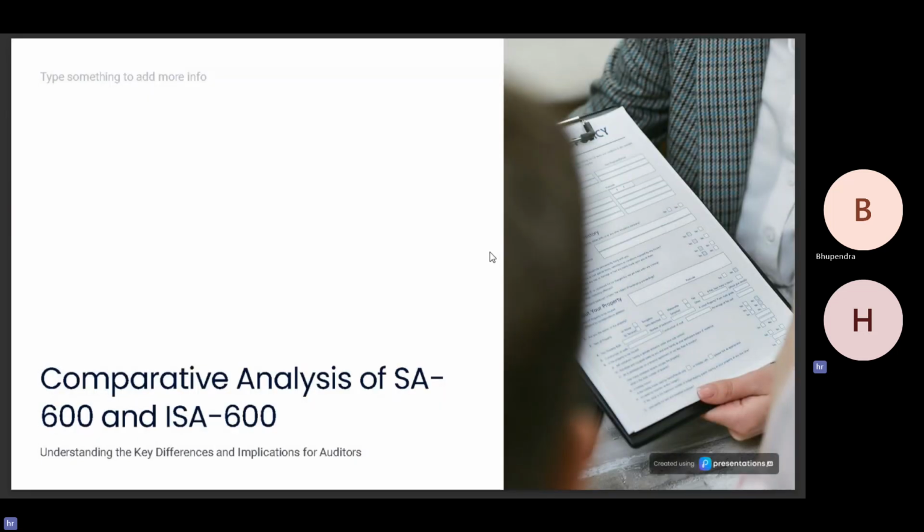Comparative analysis of SA 600 and ISA 600, understanding the key differences and implications for auditors, which is also covered by NFRA in its latest circular, which is dated 3rd of October, which will be covered later in the class.